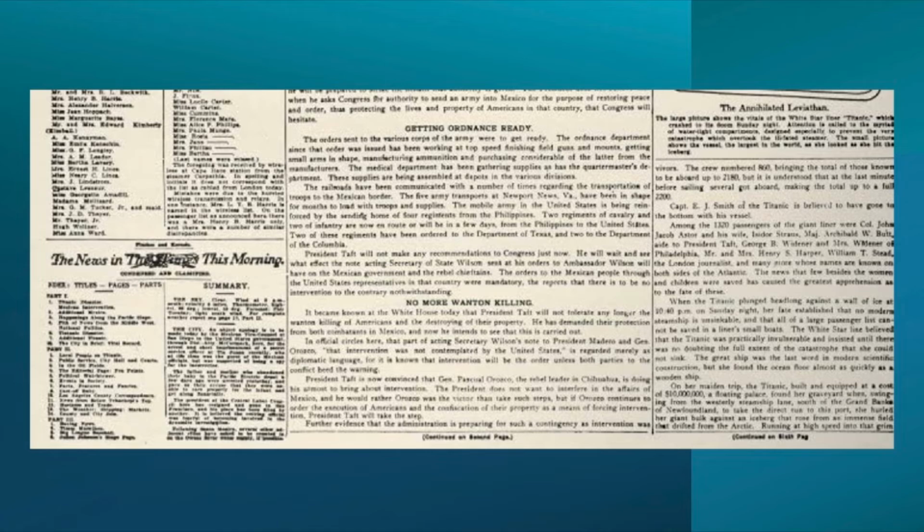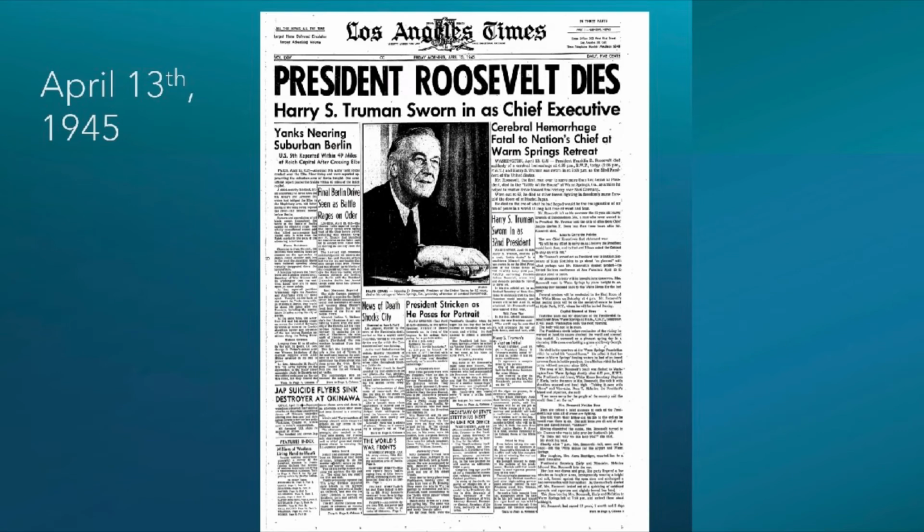It's all editorial content. Moving on to our third front page, this one is from April 13th of 1945. And I feel like this front page is an interesting one because it, again, is very densely packed with editorial content and only has 1 photograph.